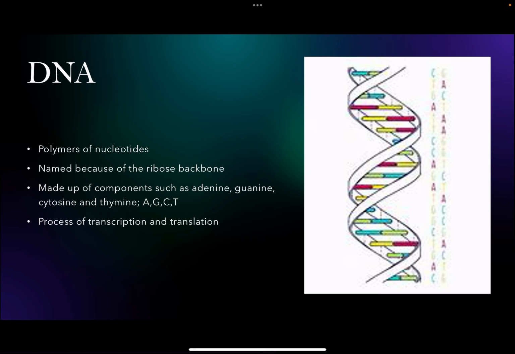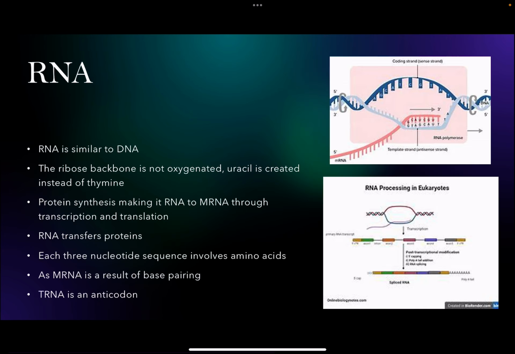DNA. Polymers of nucleotides, named after the ribose backbone, made up of components such as A, G, C, T, process of transcription and translation. RNA. RNA is similar to DNA. The ribose backbone is not oxygenated. Uracil is created instead of thymine. The protein synthesis is making it RNA to mRNA through transcription and translation.